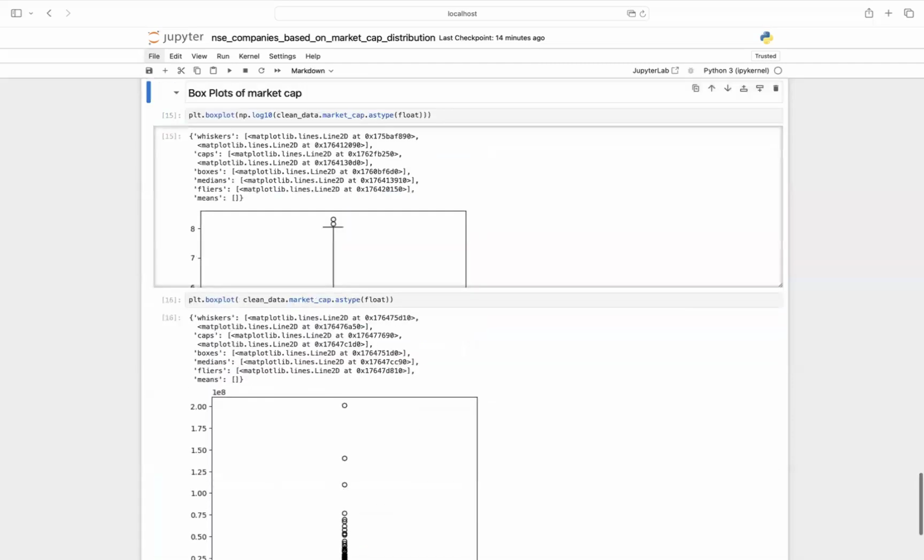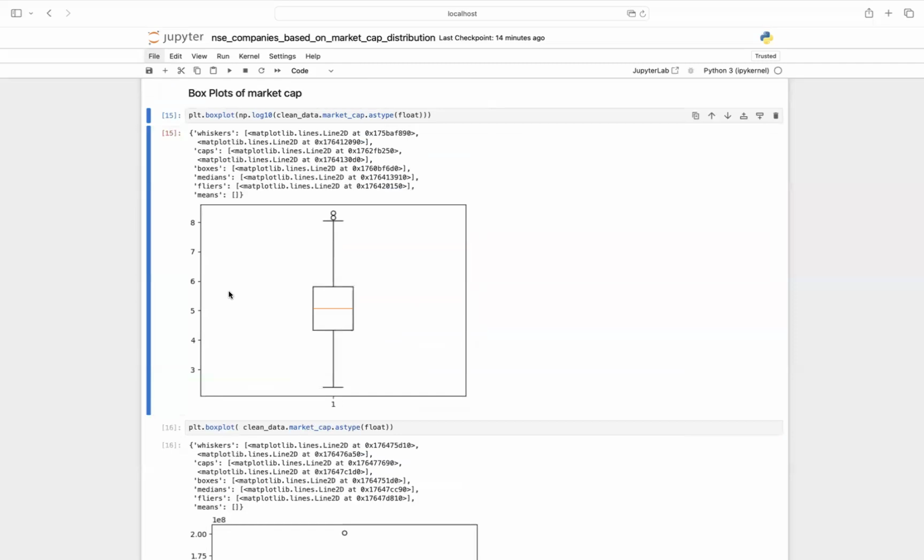Now I have also created a box plot to see what sort of distribution there is. You can see the 75th percentile, as we saw in our previous histogram as well. The distribution from the 25th percentile to the 75th percentile is in the range of 10 to the power 4 lakhs to 10 to the power 6 lakhs. And then there are some outliers after 10 to the power 8 lakhs. So this is on a log scale.